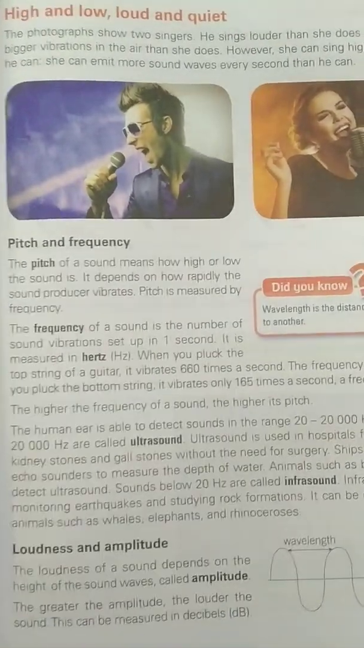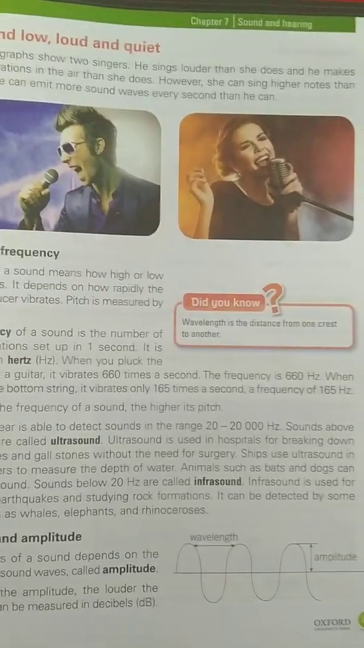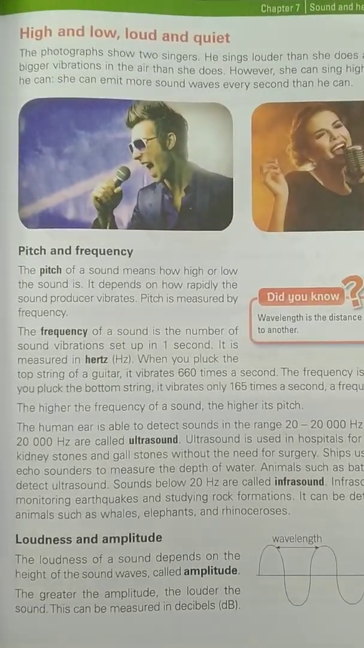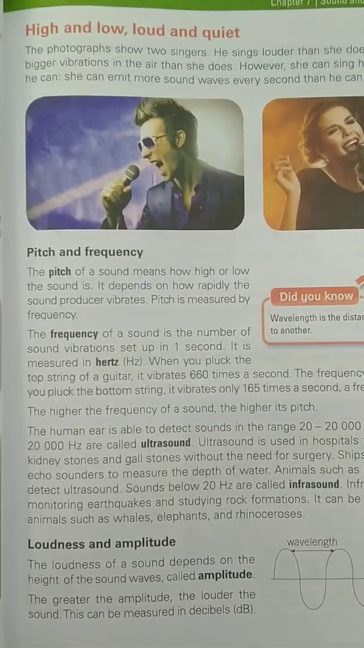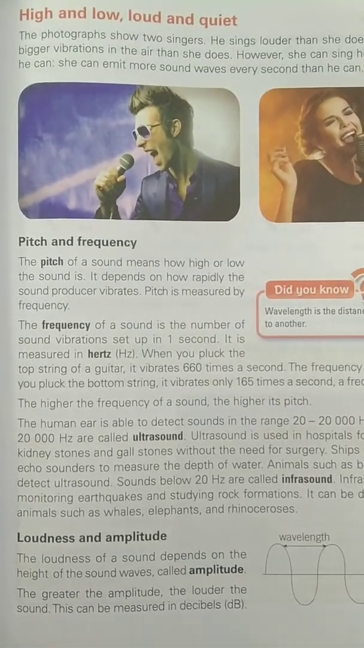Sounds below 20 Hz are called infrasound. Infrasound is used for monitoring earthquakes and studying rock formation. It can be detected by some animals such as whales, elephants, and rhinoceros.